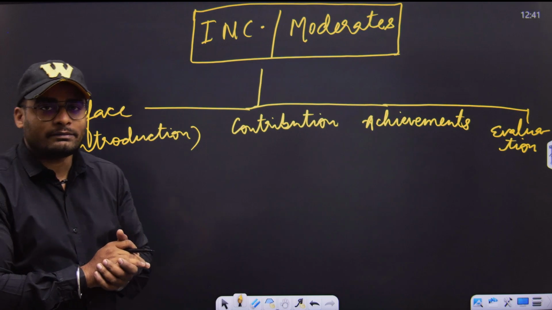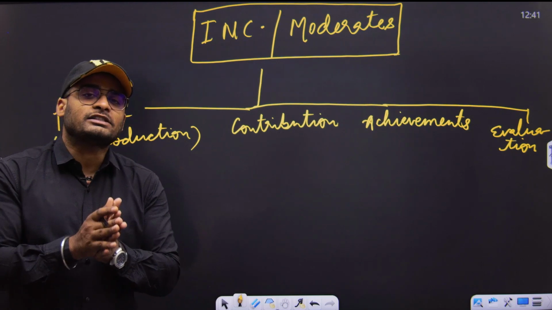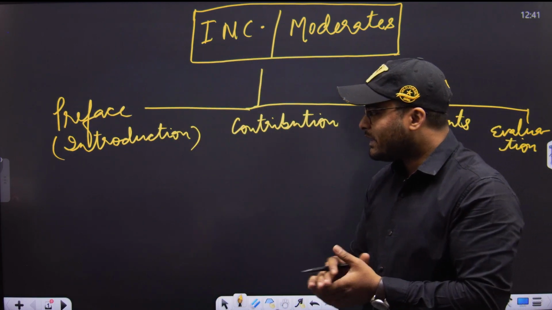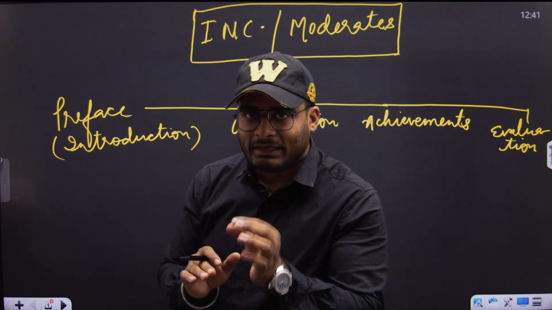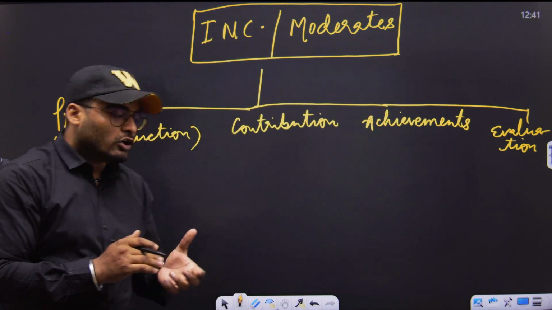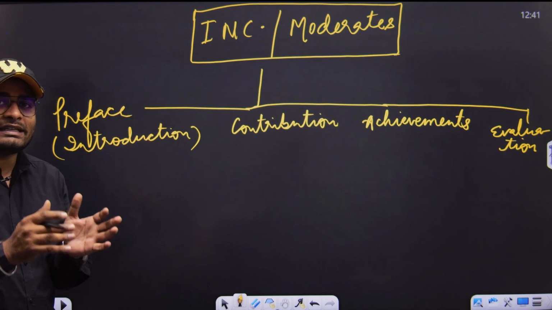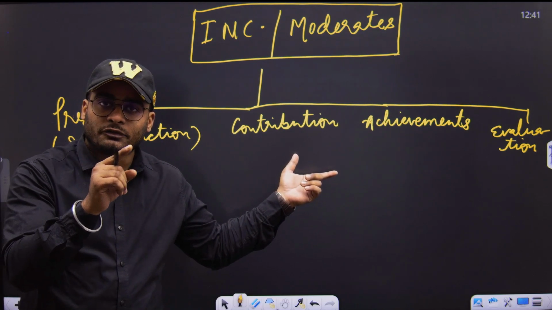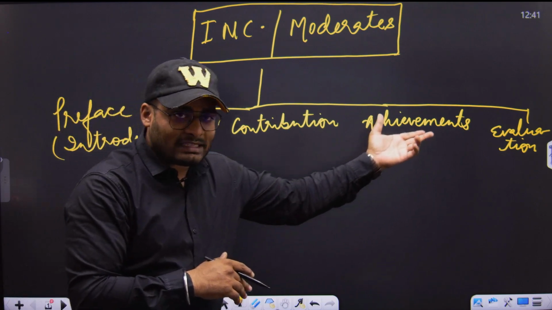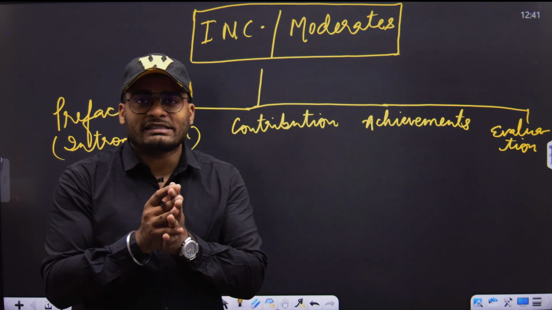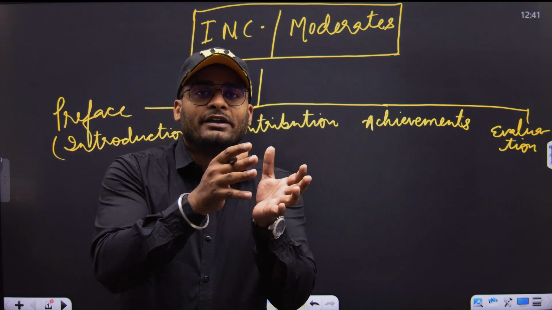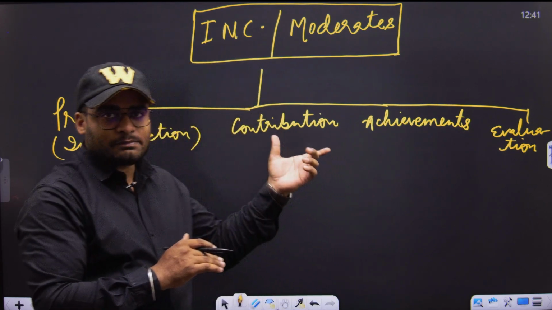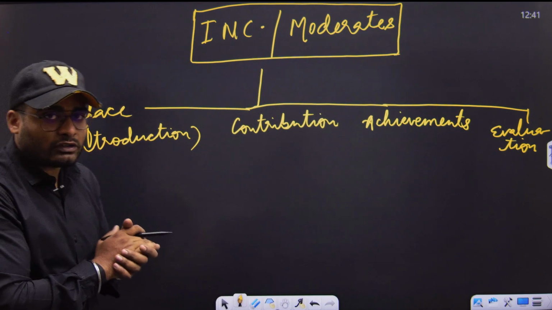Now let's understand the moderate phase of Indian National Congress, which was the first phase of senior Congress leadership. How to understand it in a clear and concise manner? We have divided it into four pieces of information. The first will be the preface or the introduction, where we will try to understand the philosophy of the moderate group, and then the contribution of the moderate phase, followed by the achievements, that is, how important the moderate phase is in Indian history and what their actual achievements were, and then we will finally evaluate this phase of the struggle in India's history.